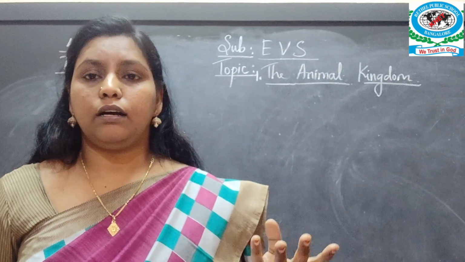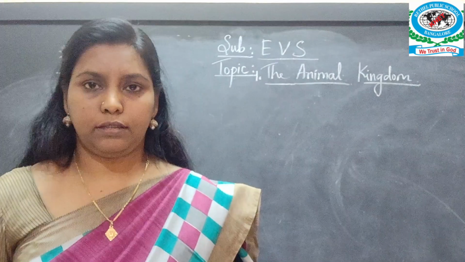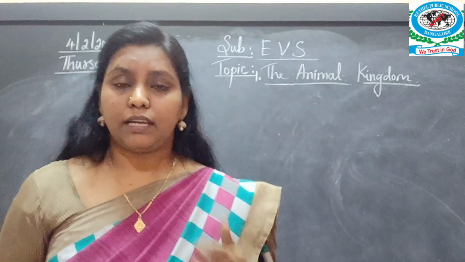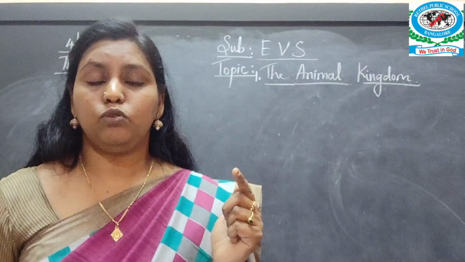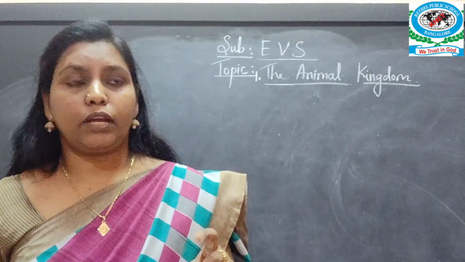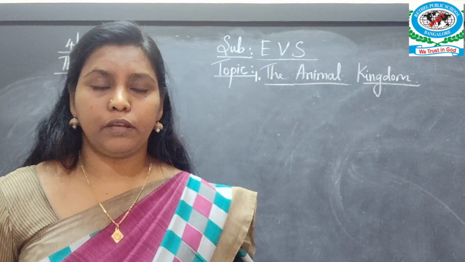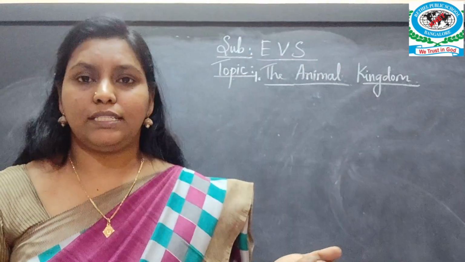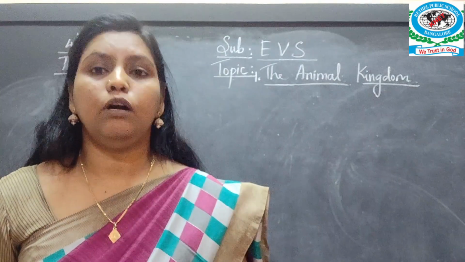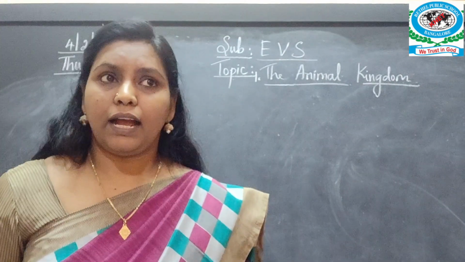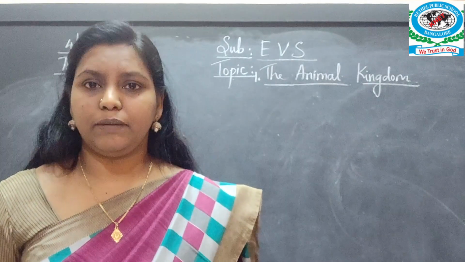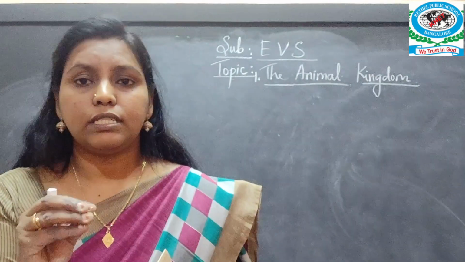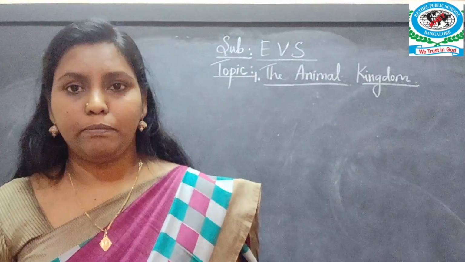Yes? We have 2 legs. A cow has 4 legs, isn't it? We also have 2 eyes, and even the cow has 2 eyes, 1 nose, 1 mouth, isn't it? Do we have horns like the cow? No, we don't have horns, isn't it? And we have hair. We have 2 hands. Cow has 4 legs, isn't it? And cow has a tail, isn't it? Do we have a tail? No. So there are so many physical differences between animals and human beings.